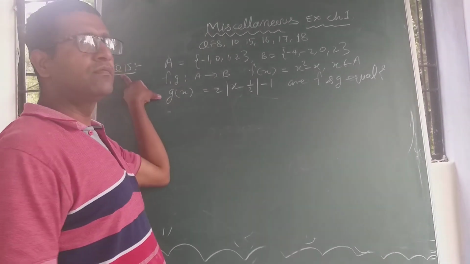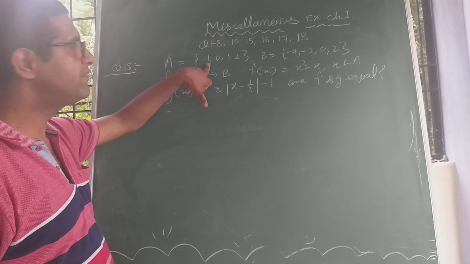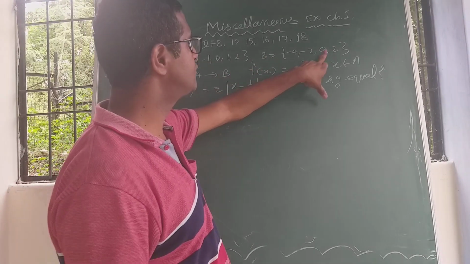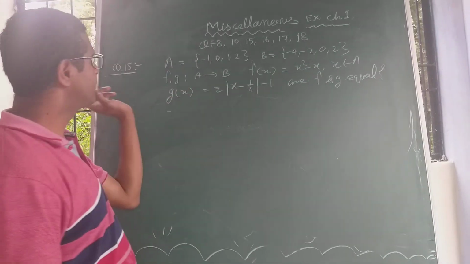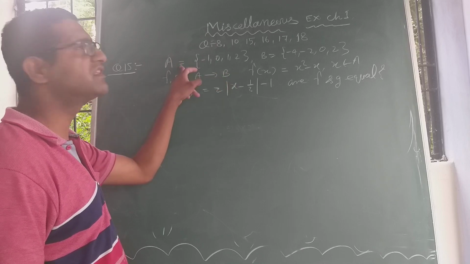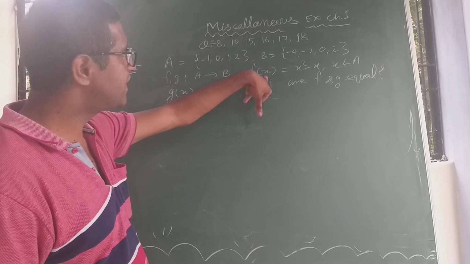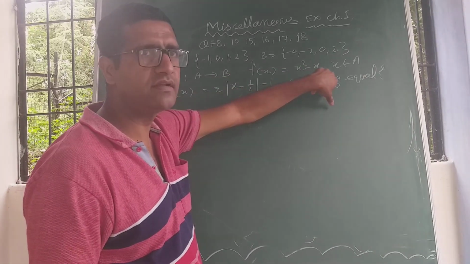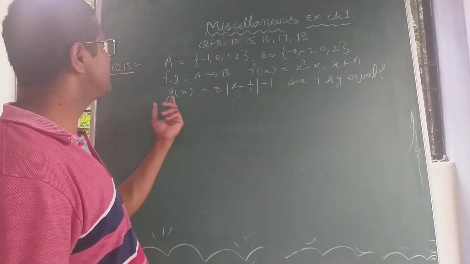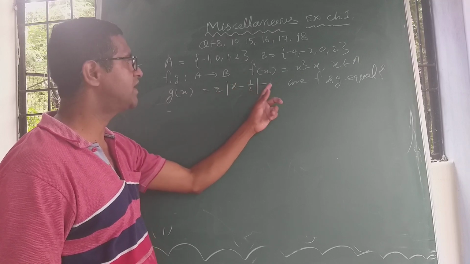Dear student, now come to question number 15. We have set A having elements minus 1, 0, 1, 2 and set B having elements minus 4, minus 2, 0, 2. Functions f and g are defined from A to B. It means the domain is A and the codomain is B. Function f is defined by f(x) equal to x square minus x, for x belonging to A. And function g(x) equal to 2 times the mod of x minus 1 by 2, minus 1.